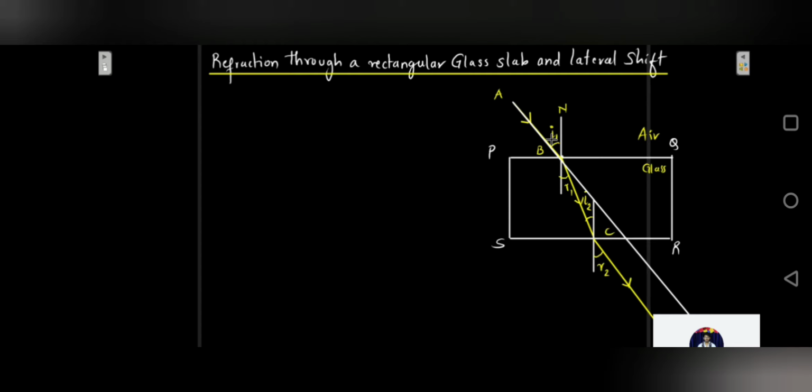So AB will be parallel to CD. This has to happen compulsorily. Your emergent ray will always come out parallel to the incident ray AB.